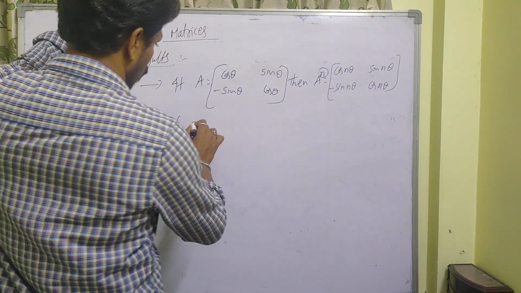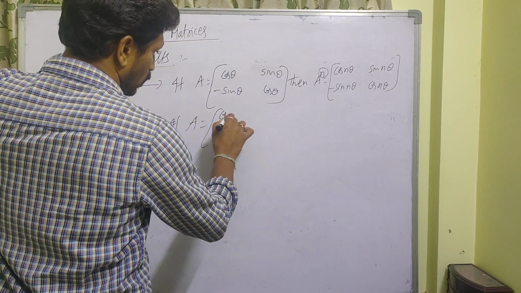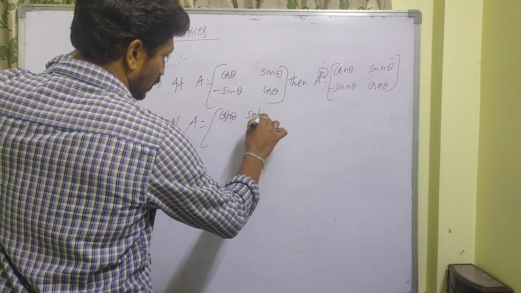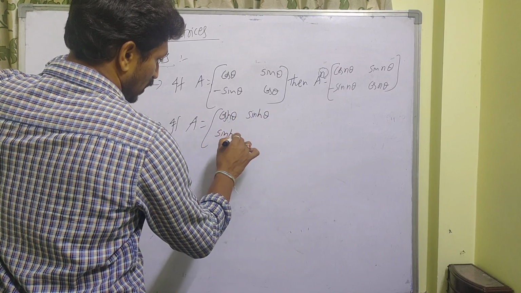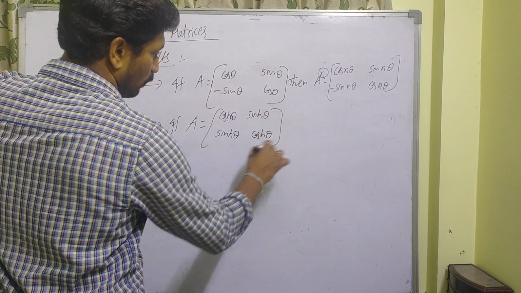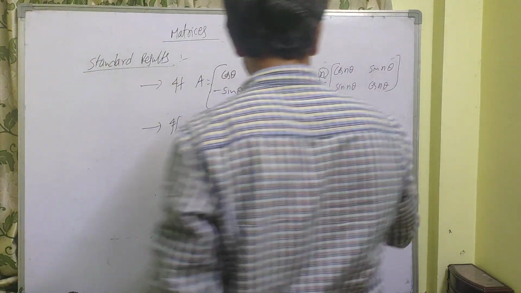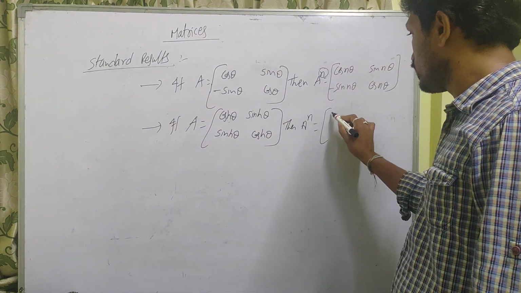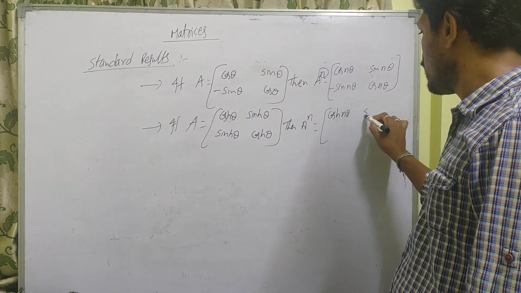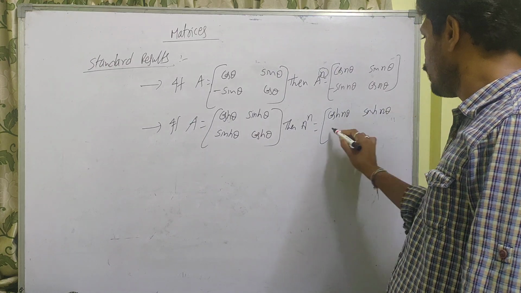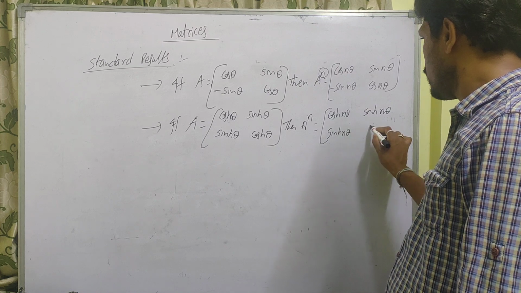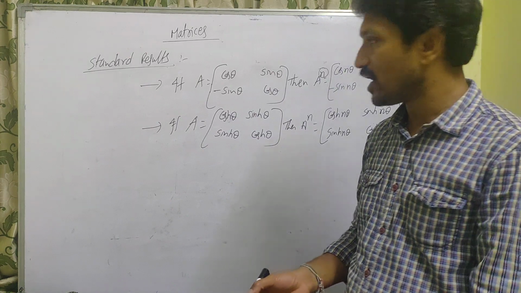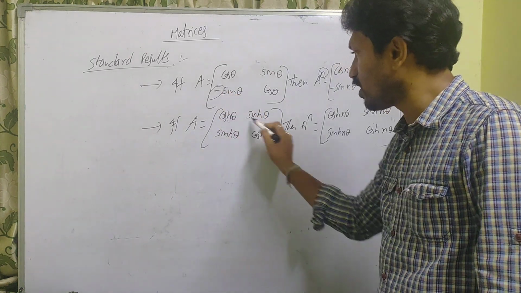based on hyperbolic, same model. A is equal to [cosh theta, sinh theta; sinh theta, cosh theta], hyperbolic function. Then A power n is equal to, same like, [cosh n theta, sinh n theta; sinh n theta, cosh n theta]. Here the difference of these two standard results is that here minus is there, here all are positives.